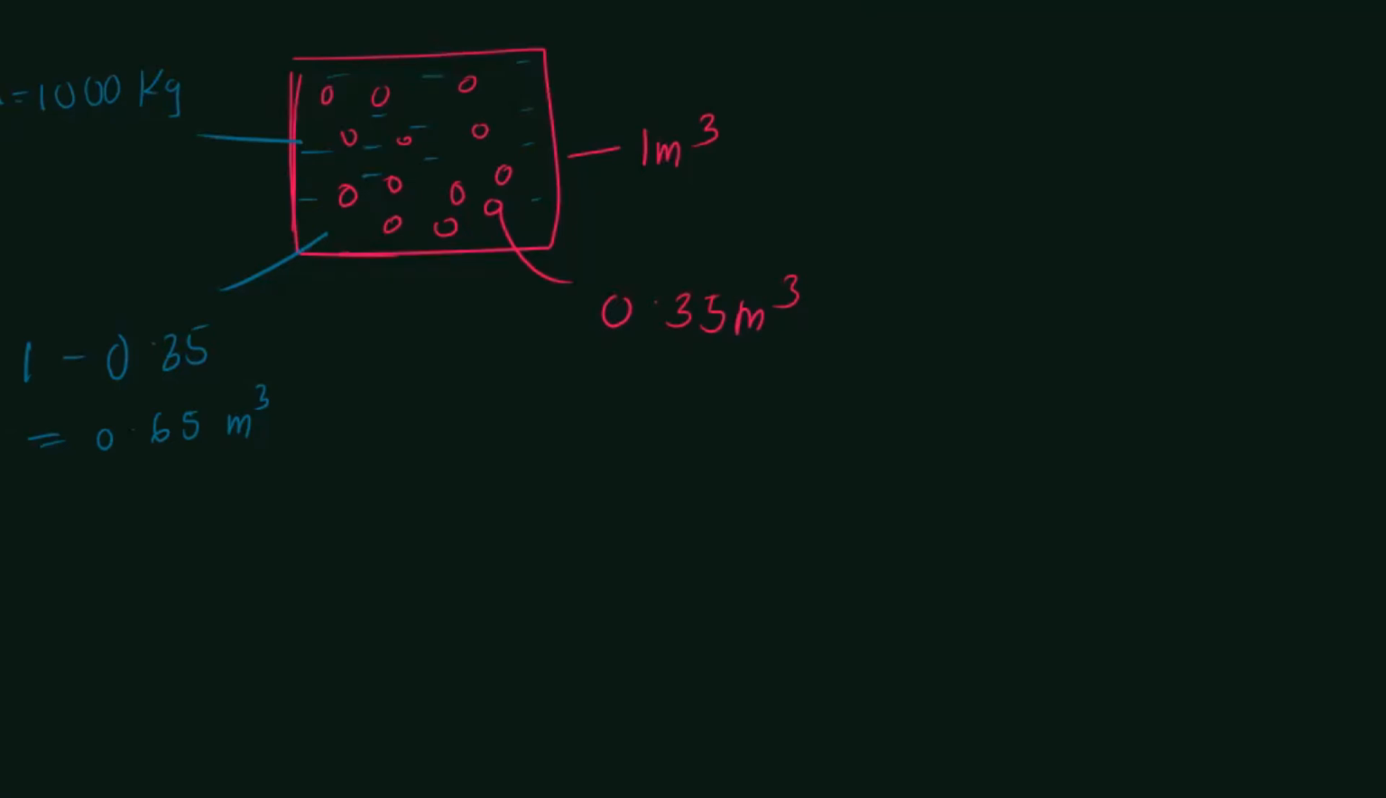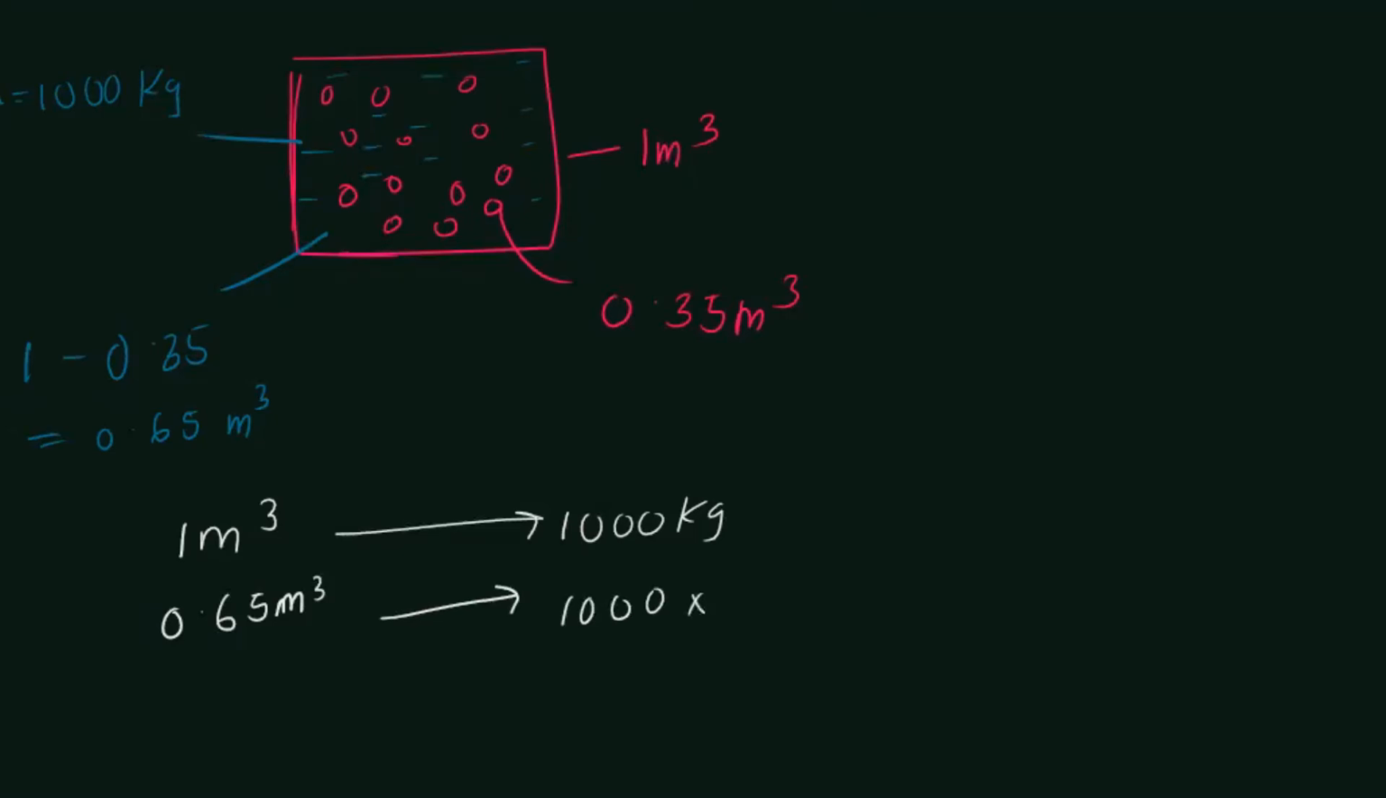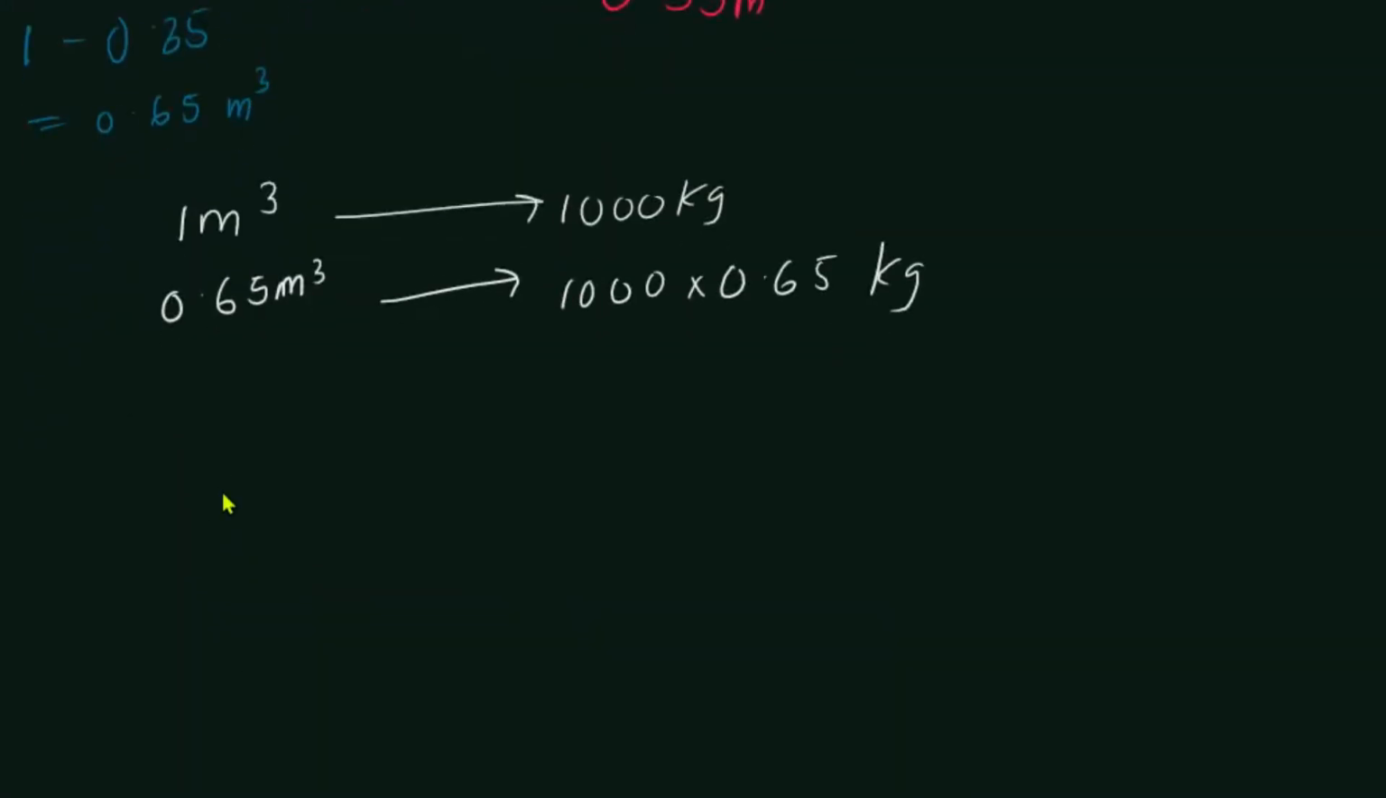So we know that in 1 cubic meter there's 1000 kilograms of water. But how much actual volume of water is there? What is the actual volume of water present after the presence of air bubbles? Actually, there's 0.65 cubic meters of water. So it's going to be 0.65 multiplied. This amount of water mass is going to be there in 0.65 cubic meters.